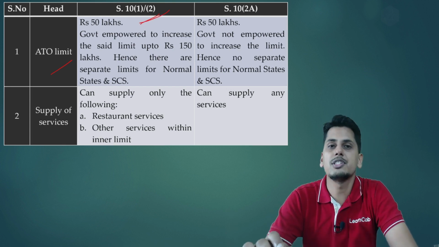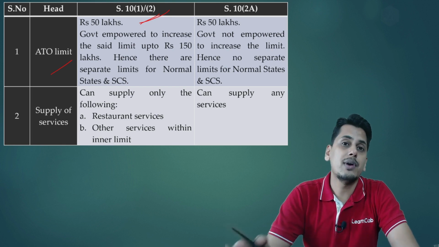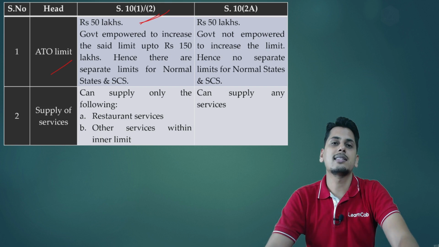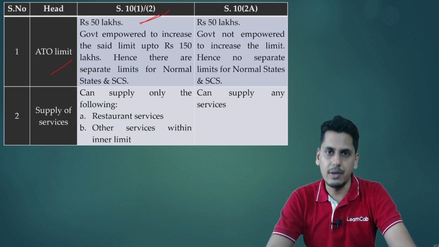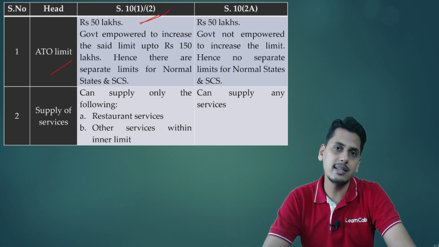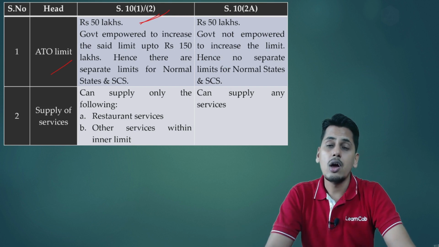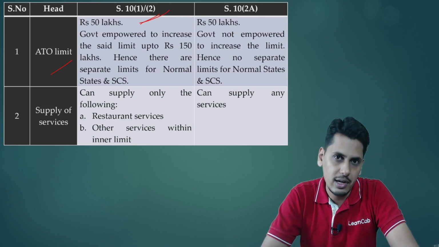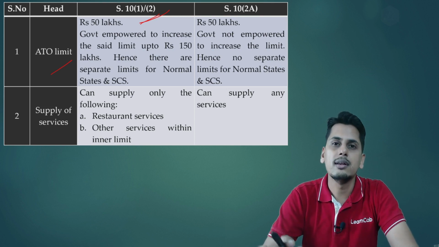This first composition scheme, 10 subsection 1, tells 50 lakhs. It also empowers the government to enhance this 50 lakhs limit by notification to 150 lakhs. So friends, the government has enhanced it from 50 to 150 lakhs. Also, for a few of the special category states, the aggregate turnover threshold happens to be 75 lakhs.